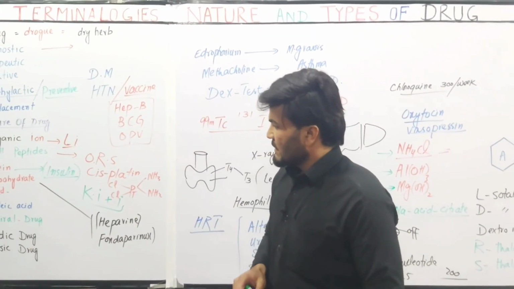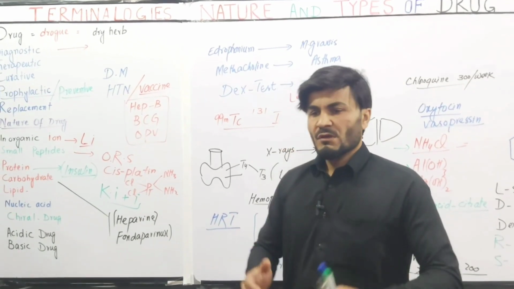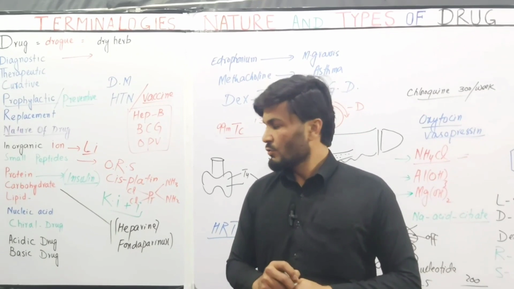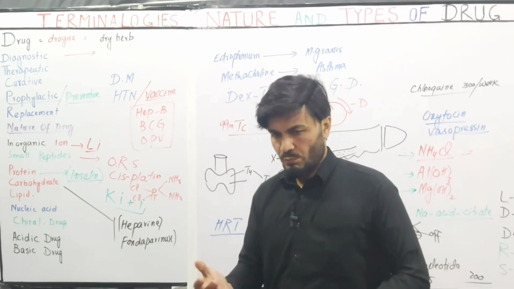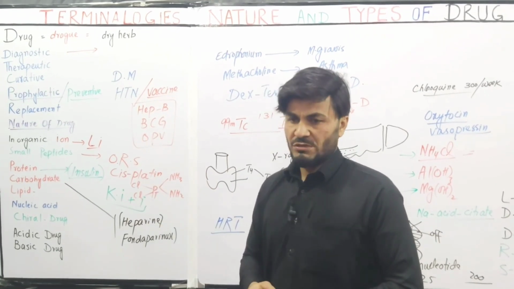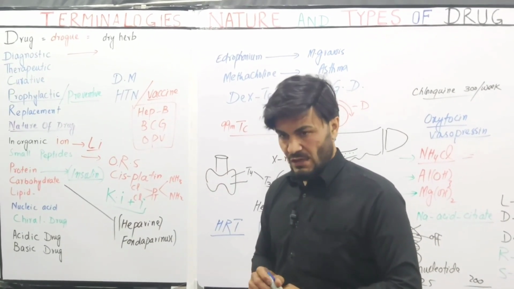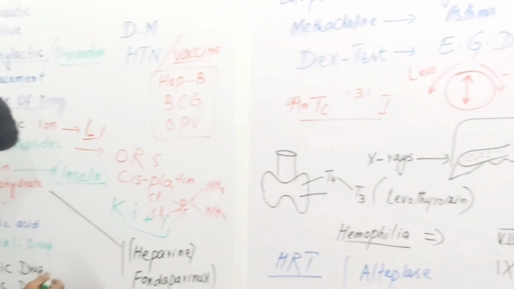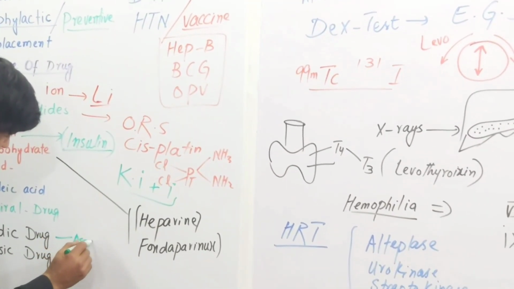And acidic drugs, basic drugs: the majority of drugs are either weak acids or weak bases. There are certain functional groups that give this property to the drug, whether acidic or basic. For example, we have an acidic drug, aspirin.